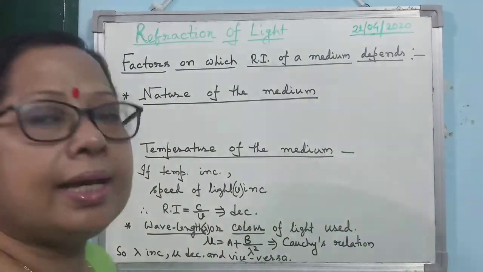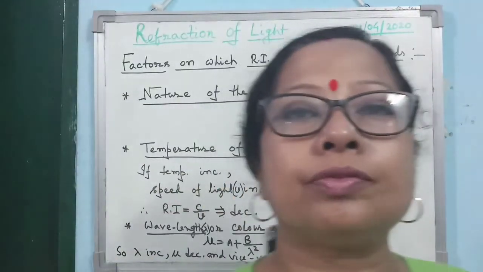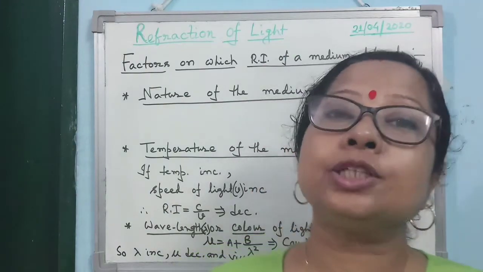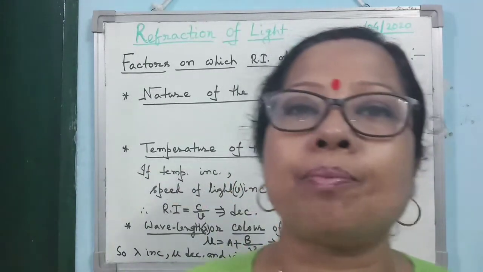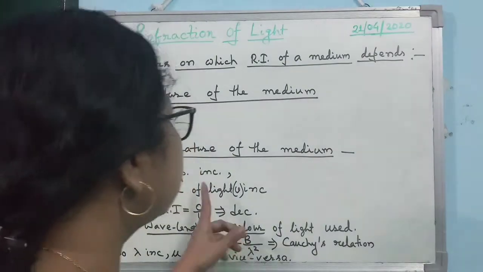Then the second factor is the temperature of the medium. Now when the temperature of the medium increases, what happens? The speed of light increases in that medium.